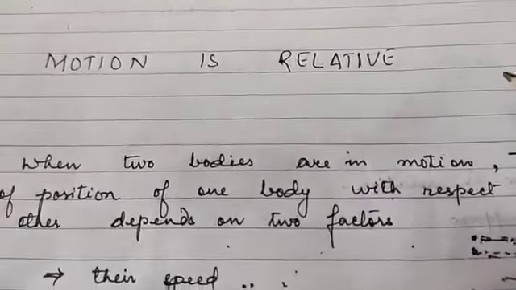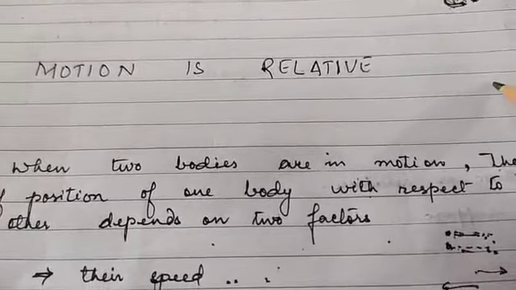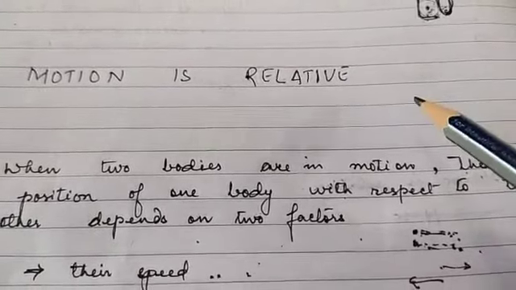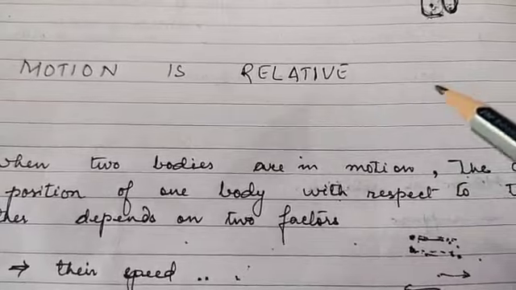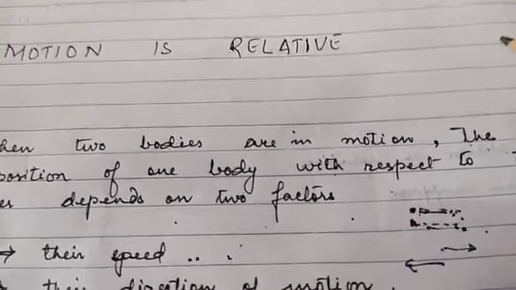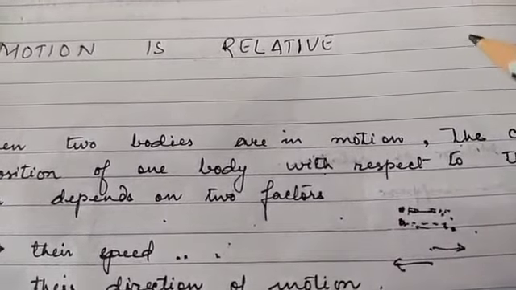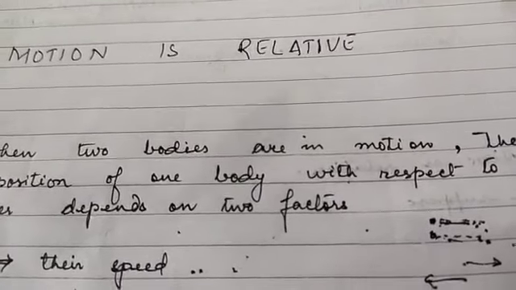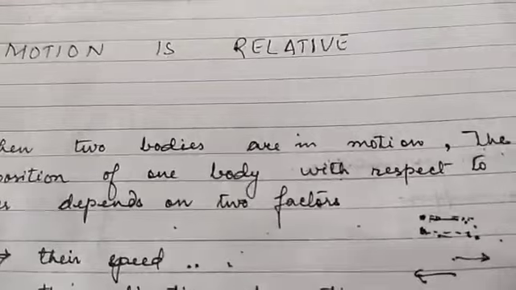Now, motion is a relative term. Why? Because it takes place with respect to time and surroundings, and it depends on the observer's frame of reference. We'll understand this with a simple example.